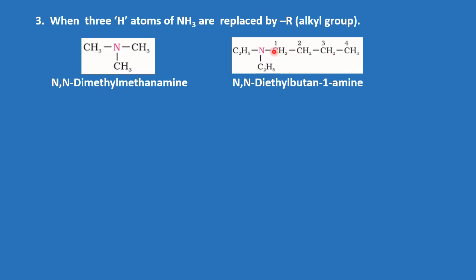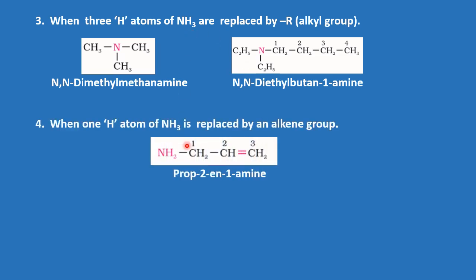So here the longer chain comes under the principal compound, whereas the smaller number of carbon atoms will act as a substituent. Therefore, the name of this given compound will be N,N-diethyl butane-1-amine.